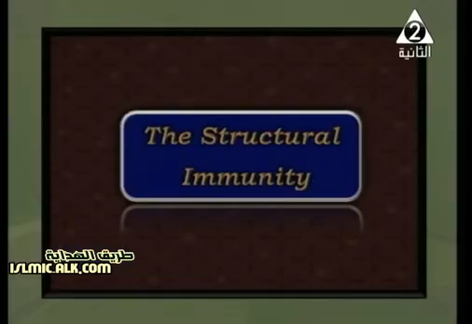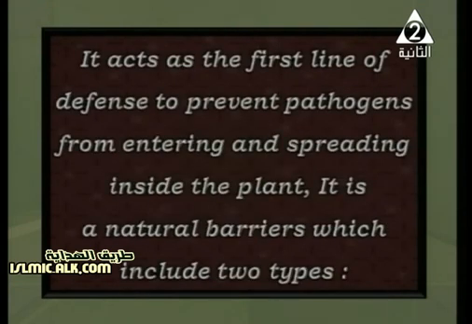Starting with the structural immunity in the plant, it acts as the first line of defense. What does first line mean? It means the first line of defense against the pathogen, okay? To prevent the pathogens from entering and spreading inside the plant. So structural, as we said, is a structure or something that already exists in the plant, okay? And we don't need to stimulate it, we don't need to force the plant to secrete something. It already exists in the plant, and we're going to study it right now.